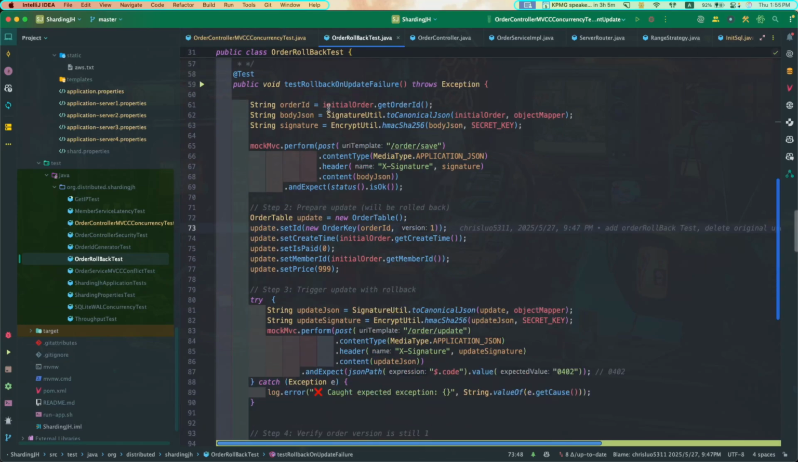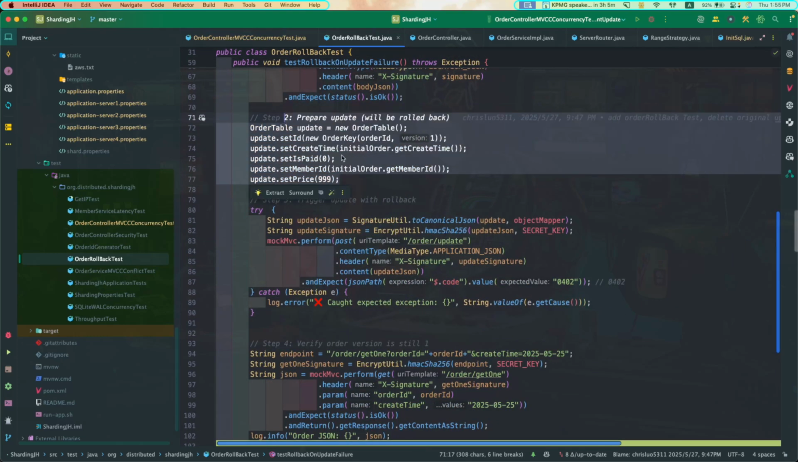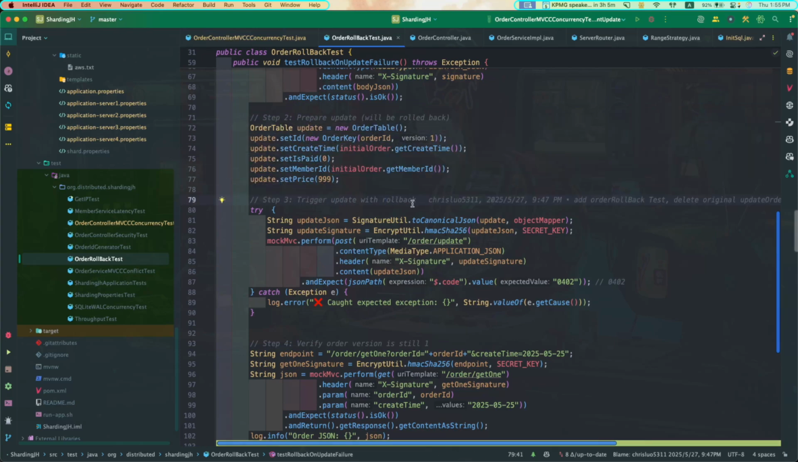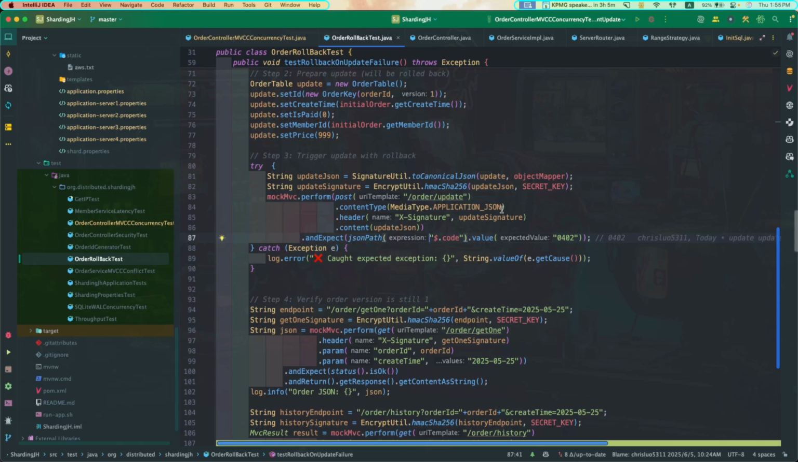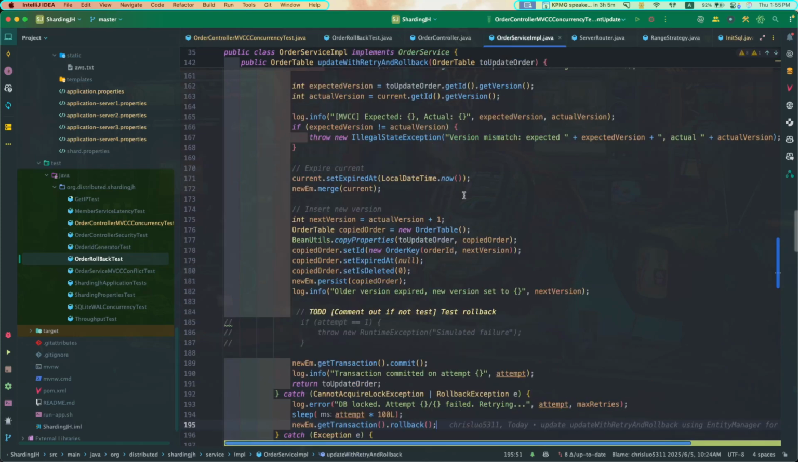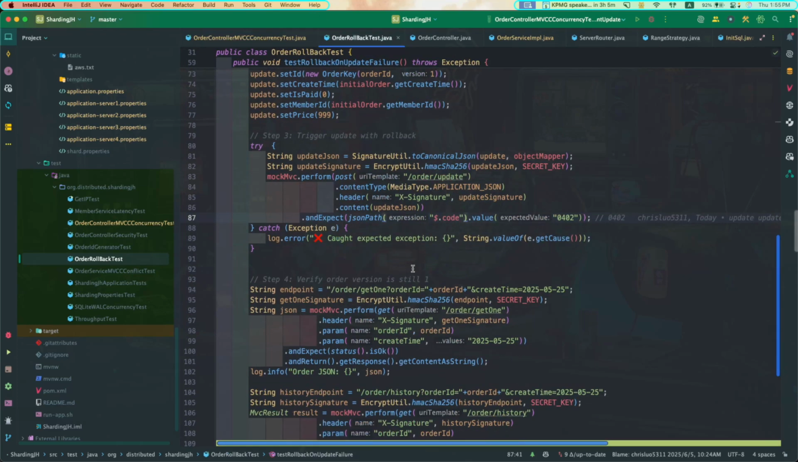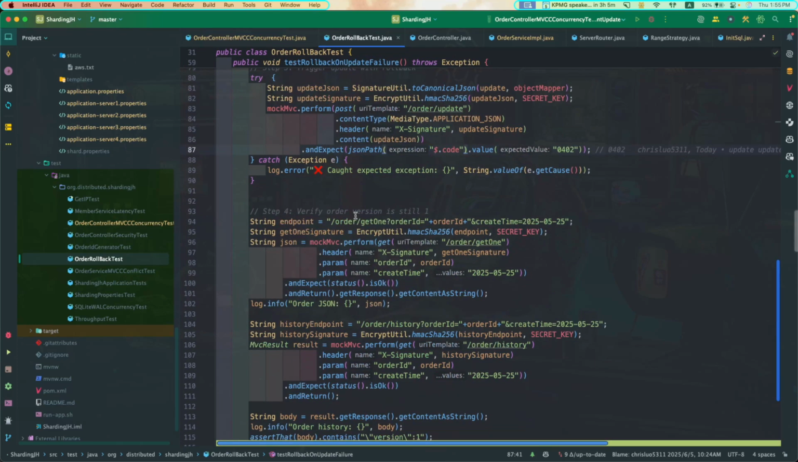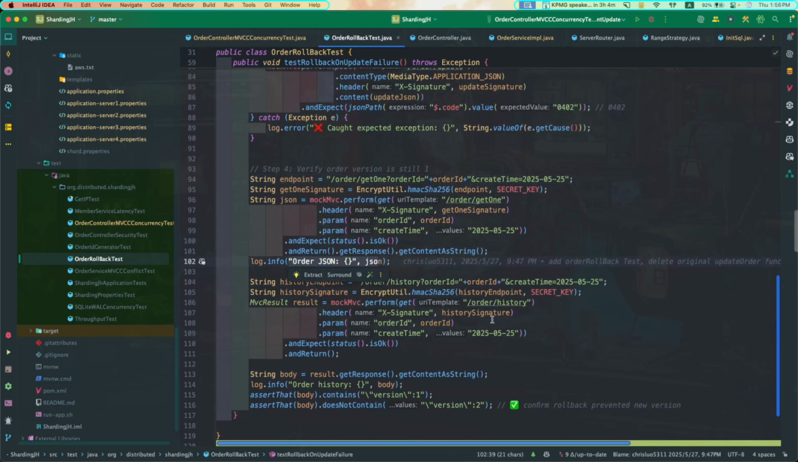Okay, so again, we're going to save an order first, and then we will prepare a fake update, and then we will trigger an exception in a service, and then we will expect a rollback. So this is the update, and here we will trigger a runtime exception simulated failure, and when it fails it will roll back, and then we will verify if the version is still 1. We will find this order ID and verify.